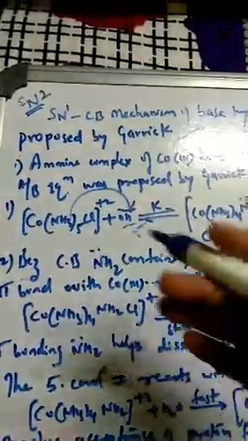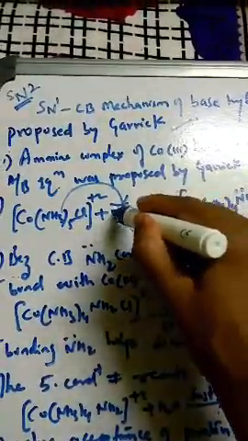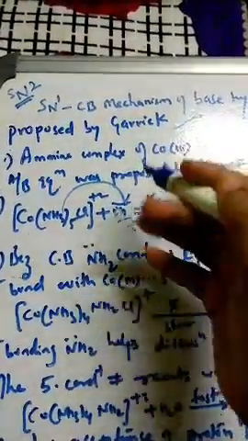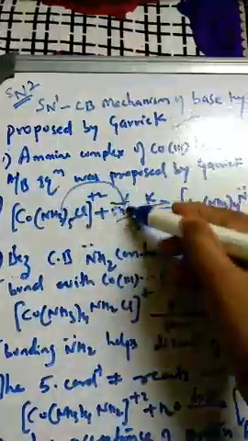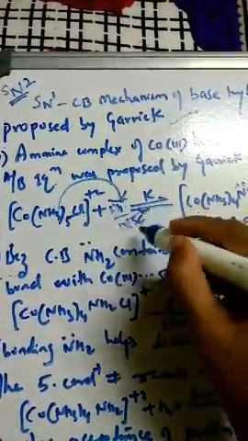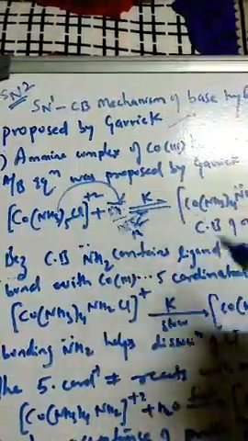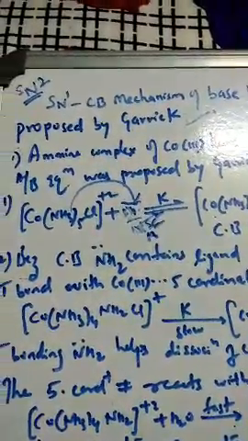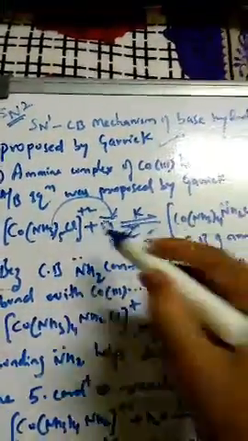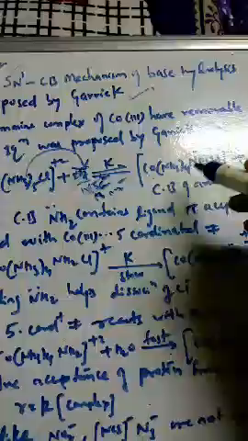This is the reason they cannot act as nucleophiles. The SN1 mechanism proves that the base must remove one proton from this ligand, but ligands like NCS minus, N3 minus or NO2 minus fail to abstract the proton. That is how the SN1 mechanism explains why only the OH minus ion is preferred. So this is the first step.